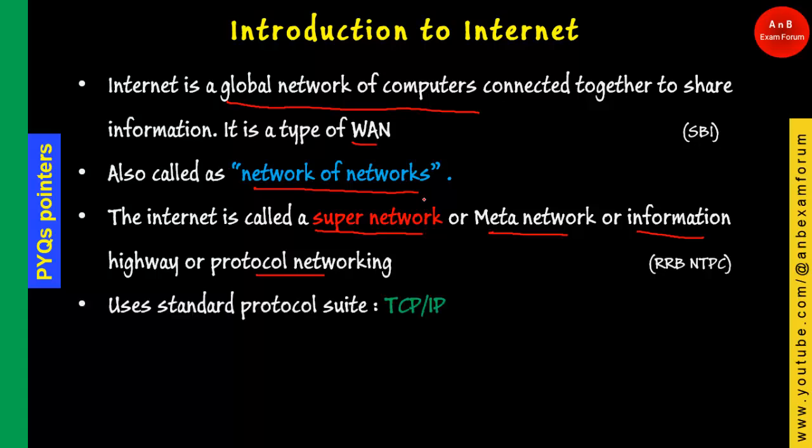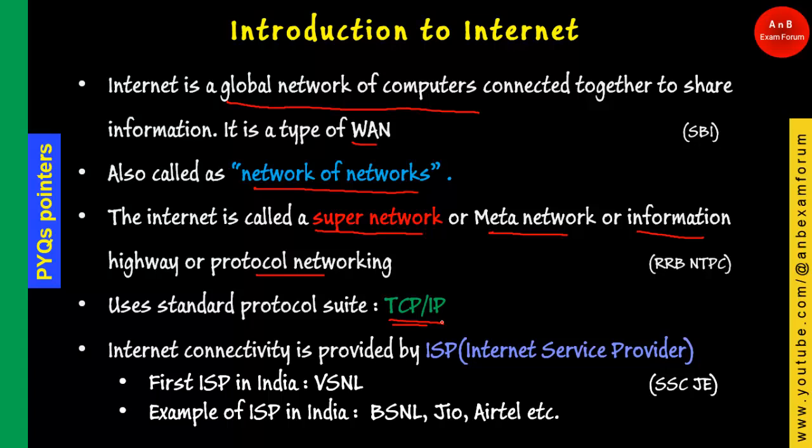The next one, it uses the TCP/IP protocol. This is a very popular protocol which is used in the internet. And a very important pointer about the internet is internet connectivity. So who is going to provide the internet connectivity? It is basically the internet service provider. Some companies, some authority provide it; it is the internet service provider.